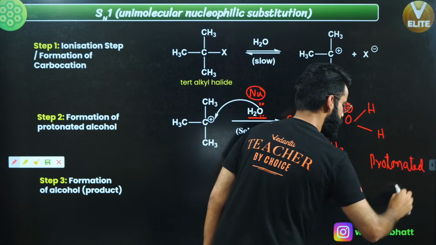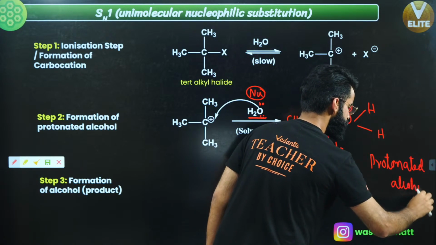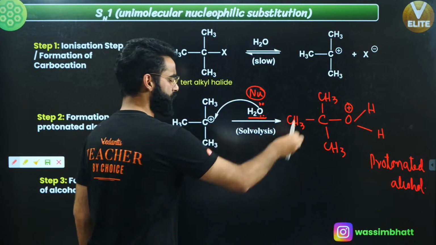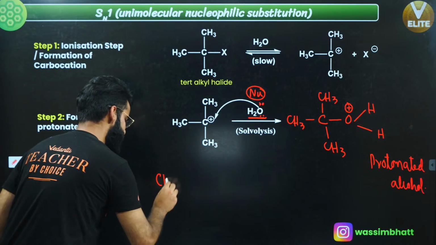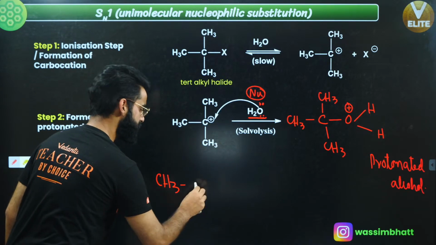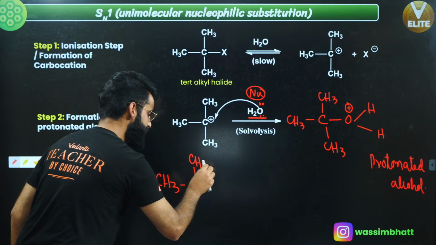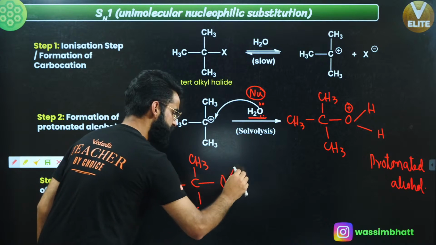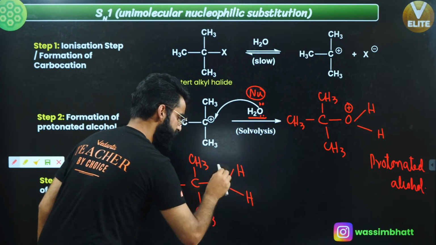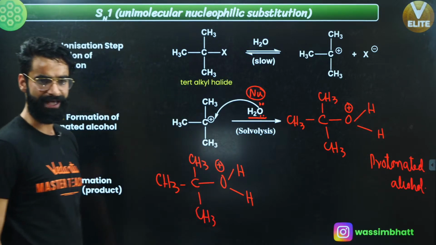This is what I call protonated alcohol, right? Now people, the protonated alcohol which gets formed in the second step is this one: this is C, this is CH3, with this carbon you have CH3 attached, and with this you have OH2 attached as well, with a positive charge on oxygen, right? This is the protonated alcohol.